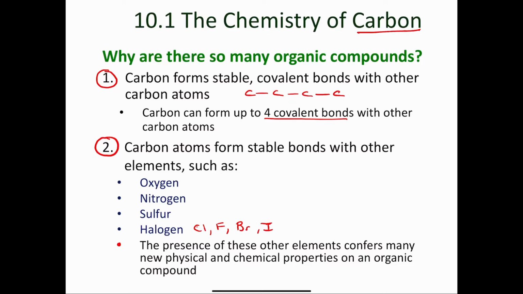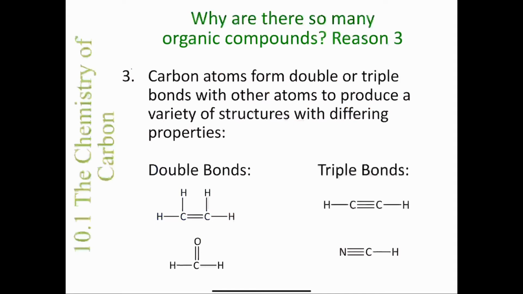So what you're going to see is that these elements that are listed here and others can provide organic compounds with unique physical and chemical properties. The third reason is that a carbon atom can form a double or a triple bond with another atom or with another carbon atom to produce a variety of structures with differing properties.